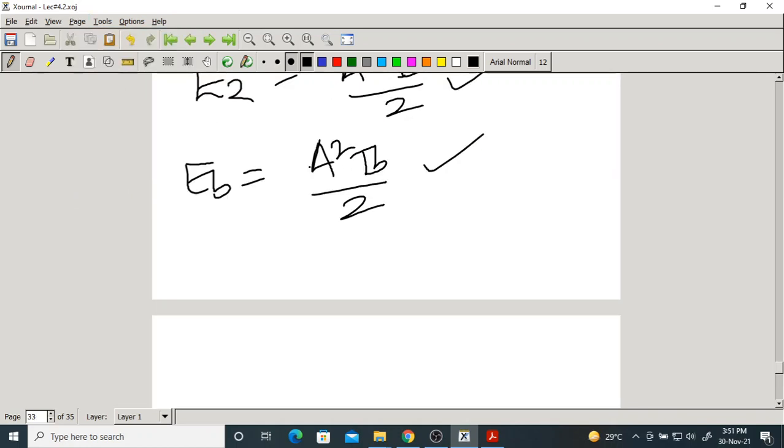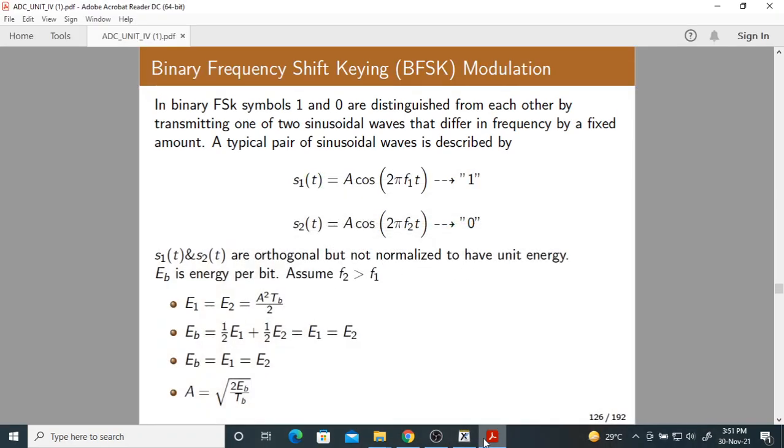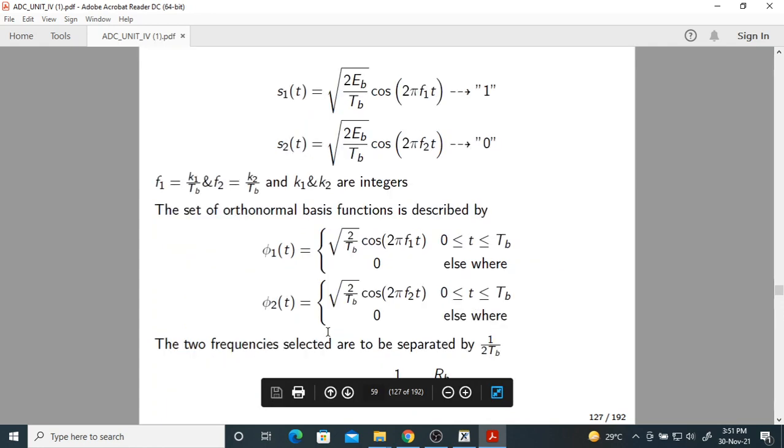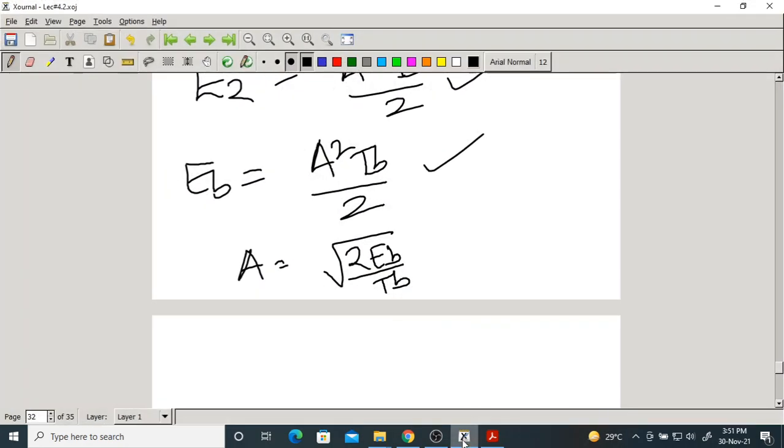Now, from this, what is A? A is root 2 EB by TB. If you replace A with root 2 EB by TB, these are the two waveforms. I forgot to write for bit 1, bit 0.